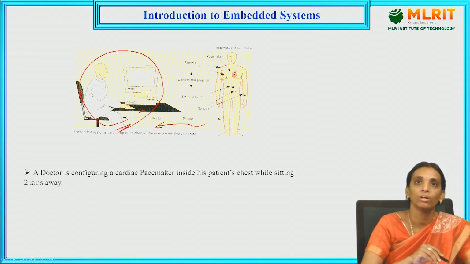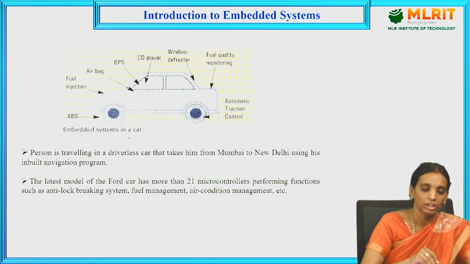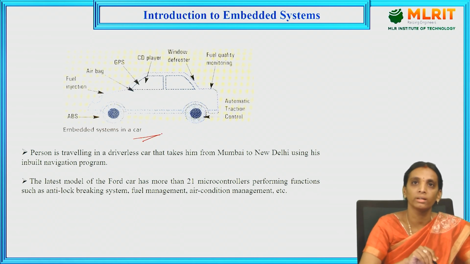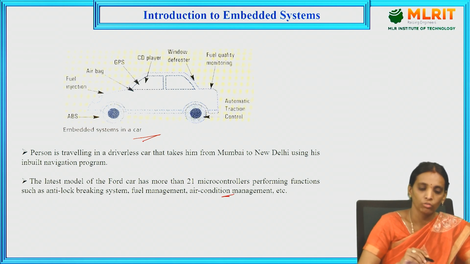Another useful application in our real-time world is the car. Nowadays cars are equipped with the latest features, having inbuilt navigation, fuel management, anti-lock braking system and air conditioning management. Without a driver, we can use the module for a driverless car.